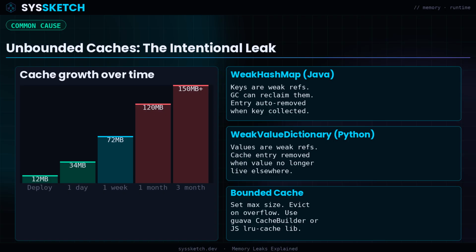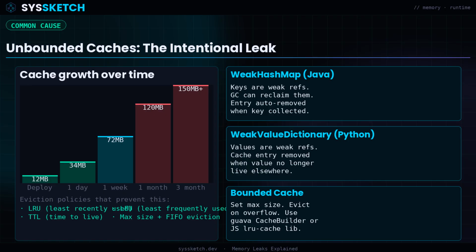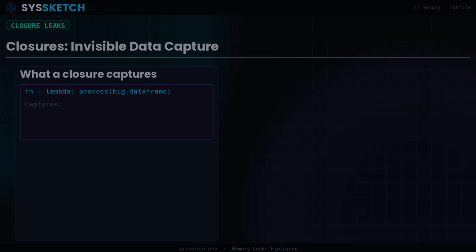The fix is bounded caches with explicit eviction, by size, by time, or by access frequency. Java provides WeakHashMap, where the keys are weakly referenced, meaning the garbage collector is allowed to reclaim them when nothing else holds a strong reference. When a key is collected, the entry is removed. This pattern lets you cache objects without preventing their collection, though it requires careful design to avoid stale data.